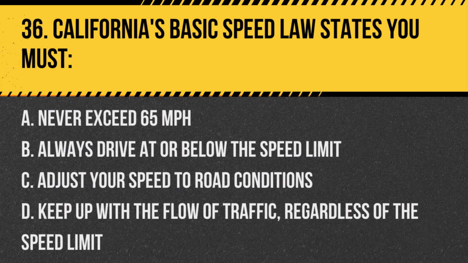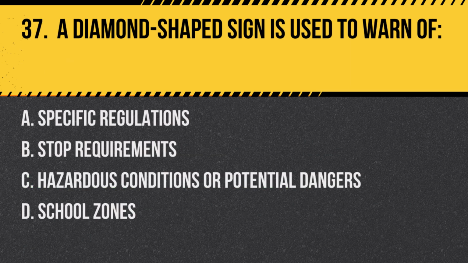Never exceed 65 miles per hour. B. Always drive at or below the speed limit. C. Adjust your speed to road conditions. D. Keep up with the flow of traffic, regardless of the speed limit. Answer: C. Adjust your speed to road conditions. The basic speed law in California requires drivers to never drive faster than is safe for current conditions, regardless of the posted speed limit. Question 37.